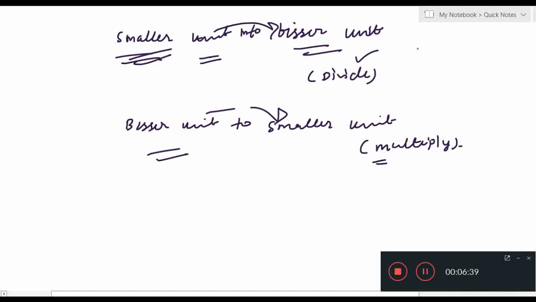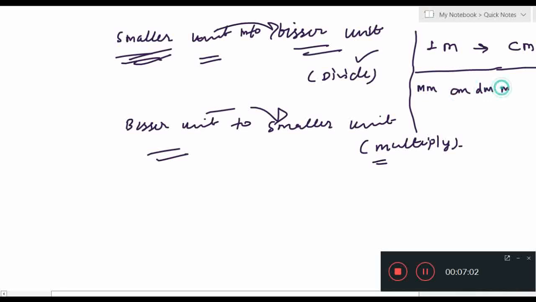Now this will be crystal clear with one example. Let's suppose you have 1 meter and you want to convert this into centimeter. By the table you know very well: millimeter, centimeter, decimeter, meter, decameter, hectometer and kilometer.